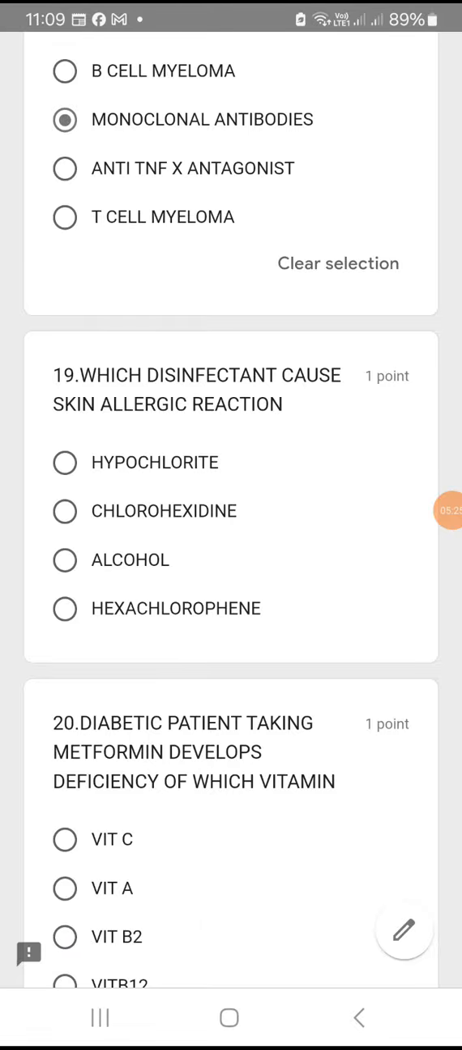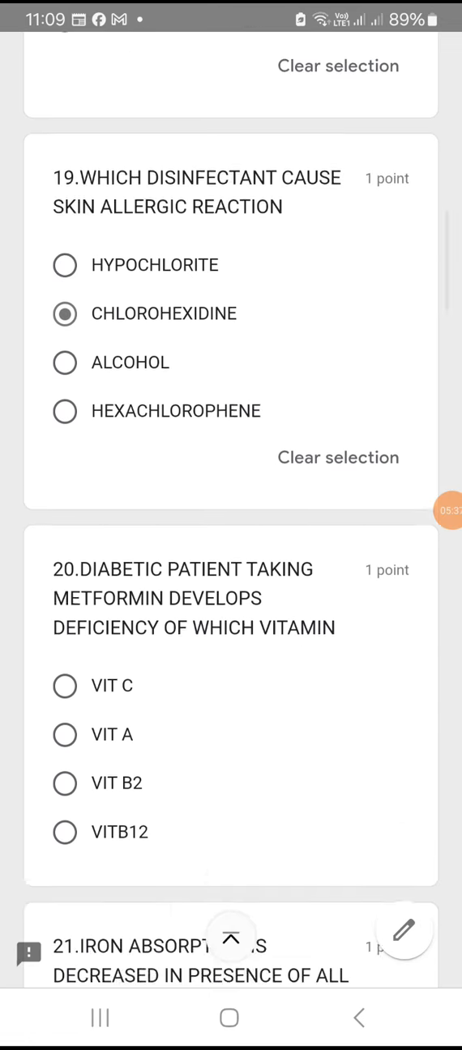Question number 19. Which disinfectant causes skin allergic reaction? Hypochlorite, chlorhexidine, alcohol, hexachlorophene. Okay, so which disinfectant causes skin allergy? Chlorhexidine will cause skin allergy.